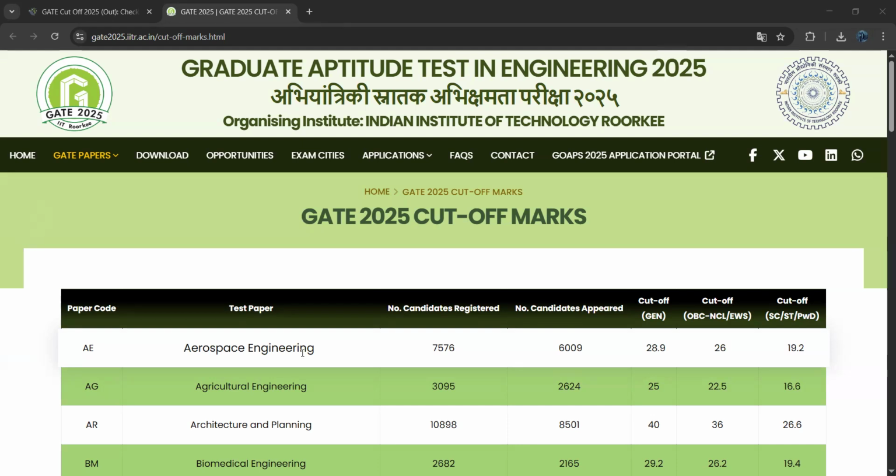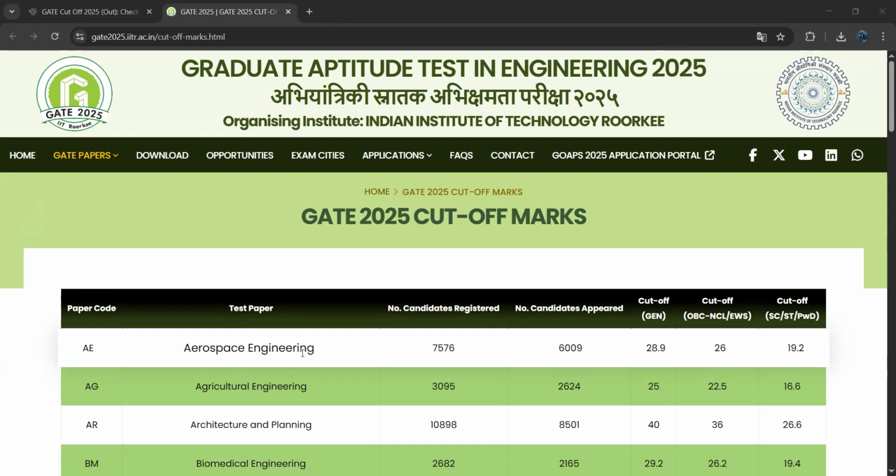So next one, coming to AG, agricultural engineering. For this branch, a total of 3,095 candidates were registered. Out of them, only 2,024 people appeared for the exam. The cutoff for the general category is 25. For OBC or EWS category, 22.5. Coming to SC, ST or PWD category, the cutoff for them is 16.6.